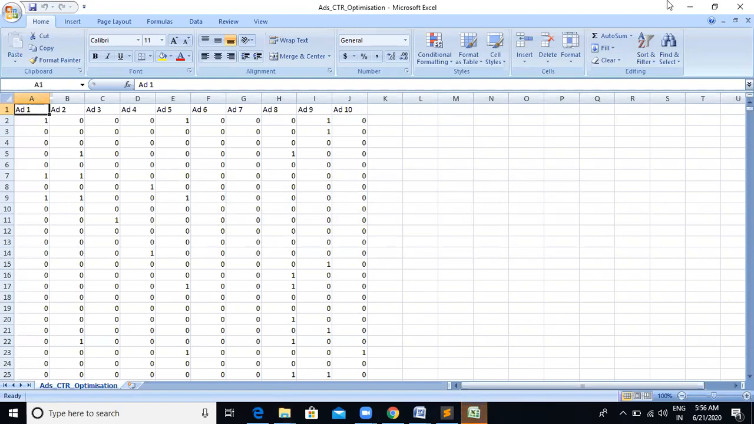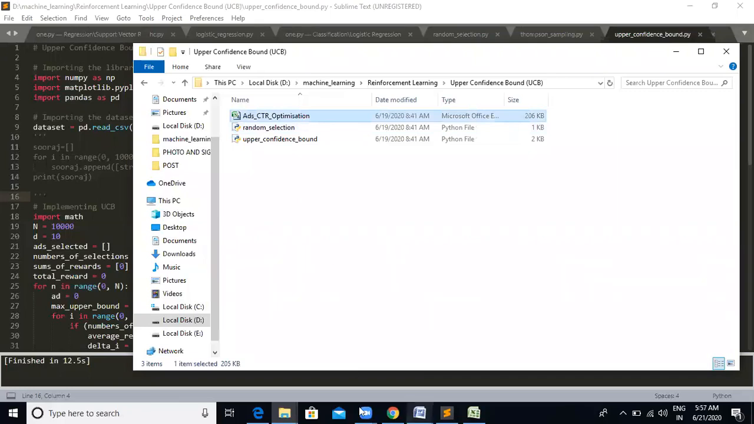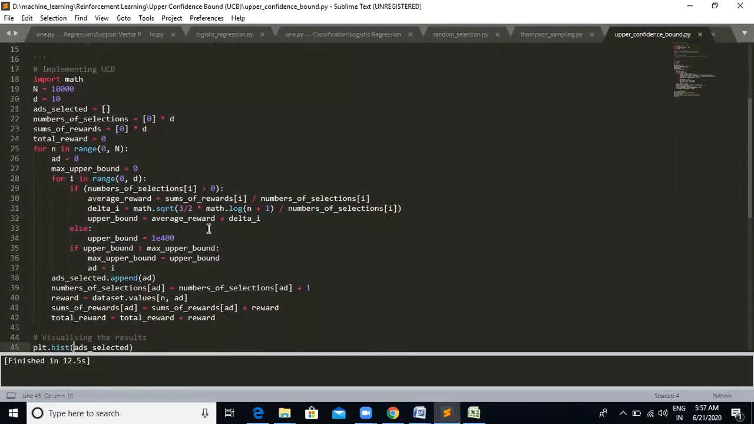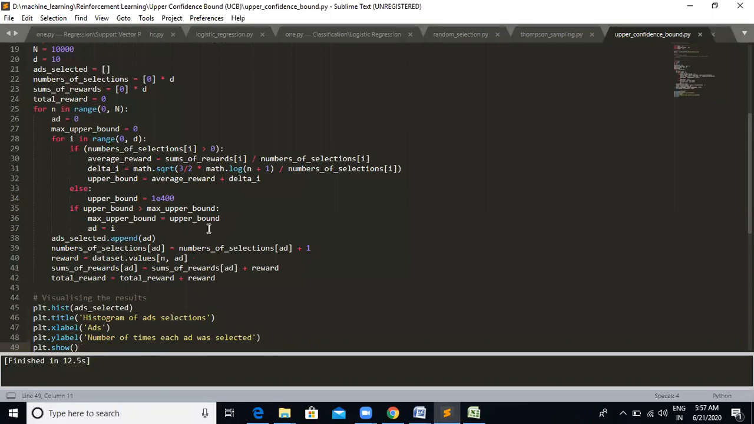And now we see importing math, and these methods are applied in these techniques, like sum of rewards, number of selections, and ads selected. And we start the index value from 0 in Python.